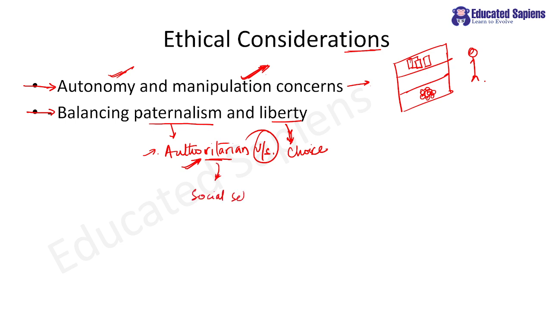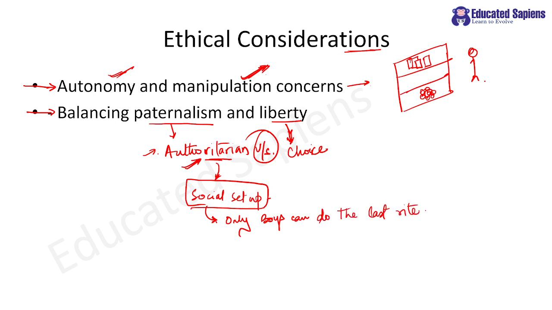And such kind of things you will find in the social setup. For example, when we are going for certain functions, for example, rites and rituals, some norms are very much fixed. Although these days, if you see social proof, right? So I was talking about social proof. For example, often you will find that only boys can do the last rite, right? Why is it so?